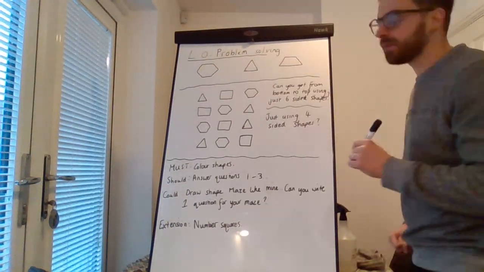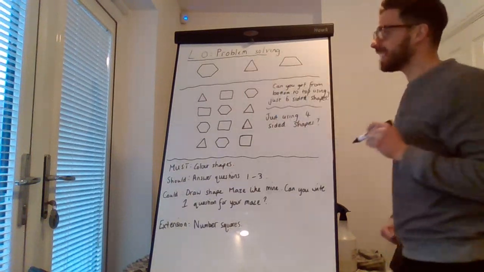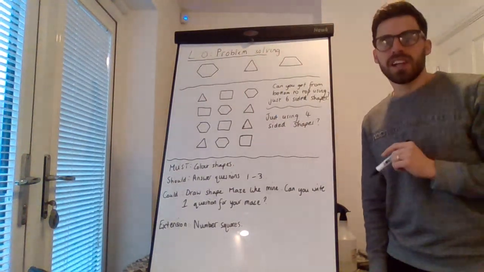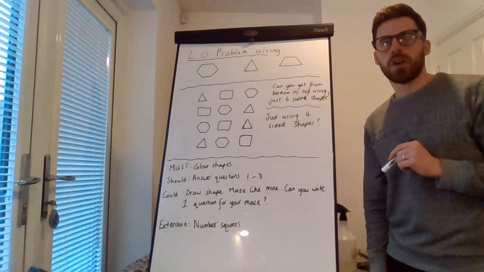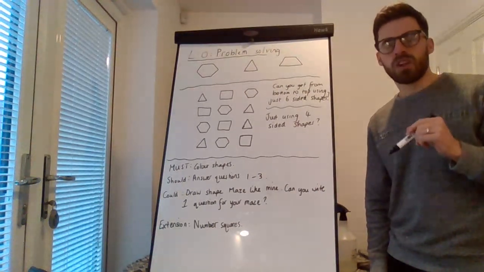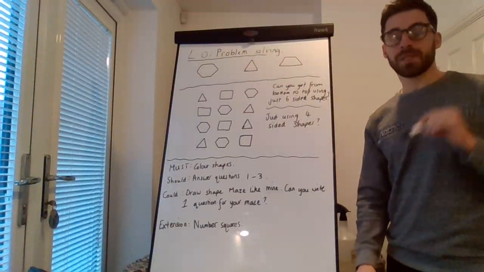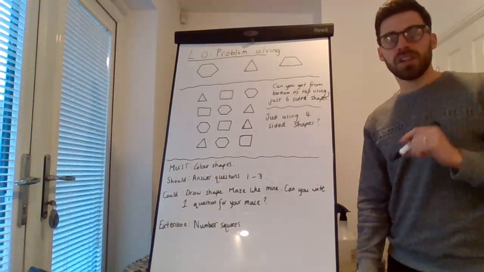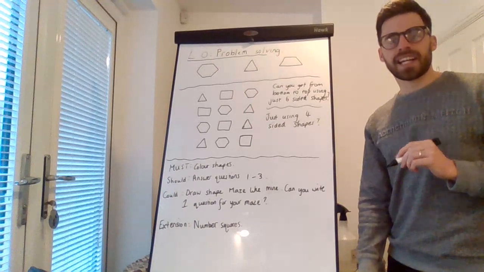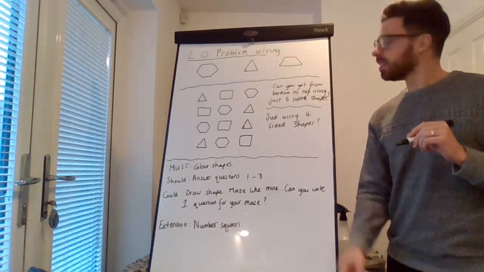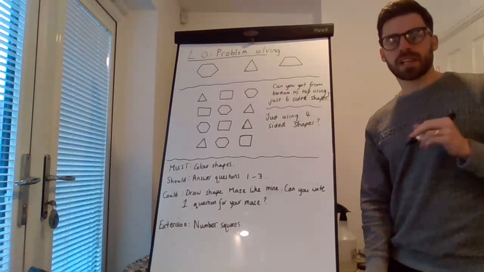First of all, I have 3 shapes on the board and I'd just like to try and name those 3 shapes. You can write them down or you can just think about it, or you can try and draw the shapes and then write the name down. I'm just going to pause my video for a second and I'll add the answers to the board. You could always pause your video whilst you think about it for a minute.